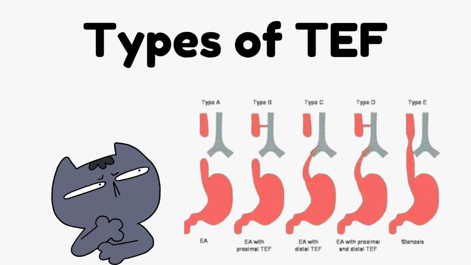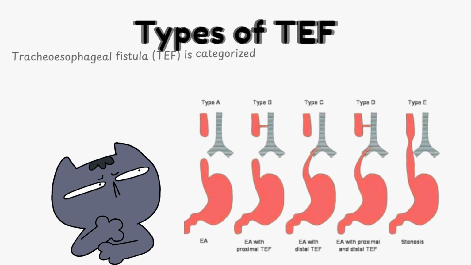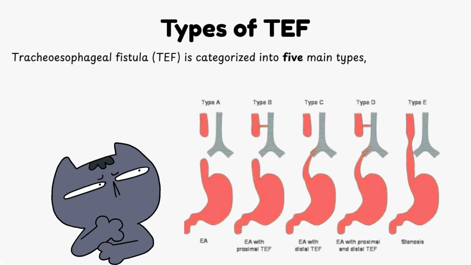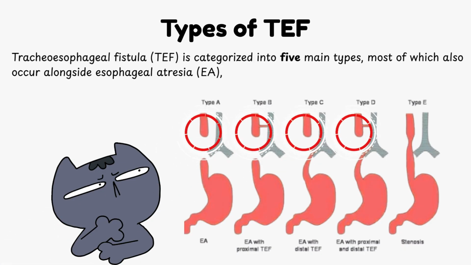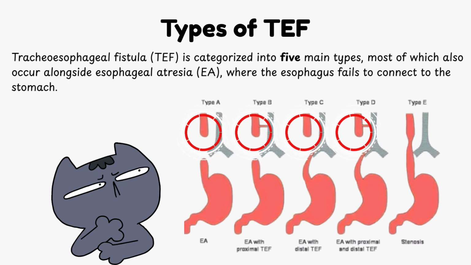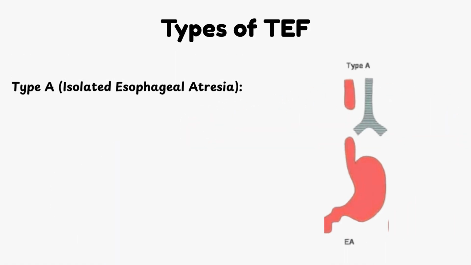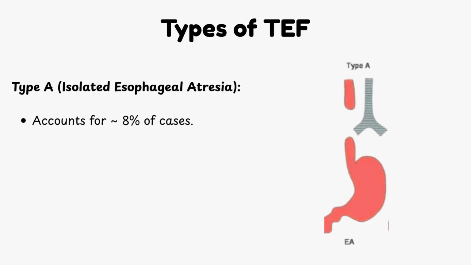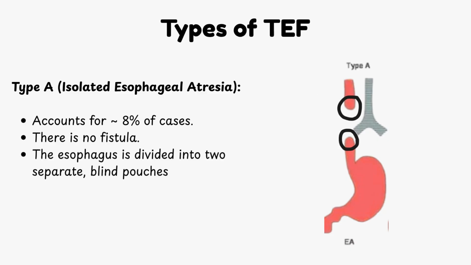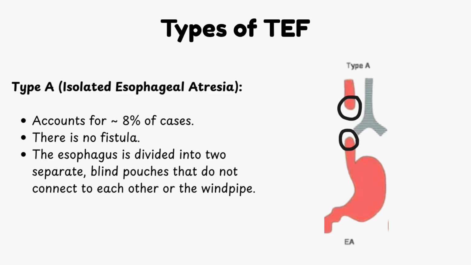What are the types of tracheoesophageal fistula? Tracheoesophageal fistula is categorized into 5 main types, most of which also occur alongside esophageal atresia, where the esophagus fails to connect to the stomach. These types are: Type A, isolated esophageal atresia. It accounts for approximately 8% of cases. There is no fistula. The esophagus is divided into 2 separate, blind pouches that do not connect to each other